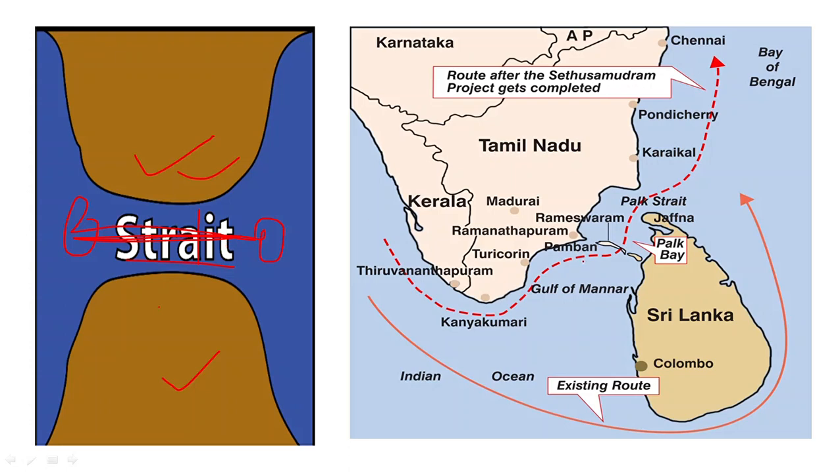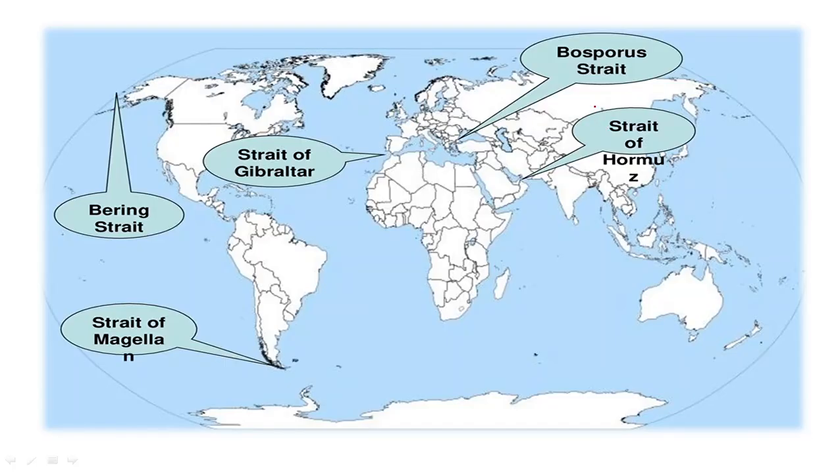Here you can see this is the Palk Strait. It is between the Tamil Nadu state of India and Sri Lanka, and it connects the Gulf of Mannar region to the Bay of Bengal. It is connecting two large water bodies, and it is between two land masses. Here you can see some important straits of the world. This is the Strait of Gibraltar connecting the Atlantic Ocean to the Mediterranean Sea, and it is between Spain and Morocco, or you can also say between Europe and Africa.